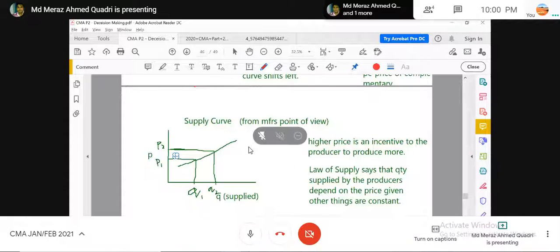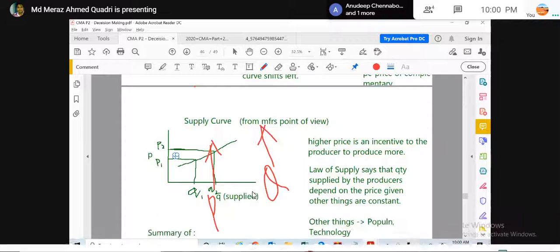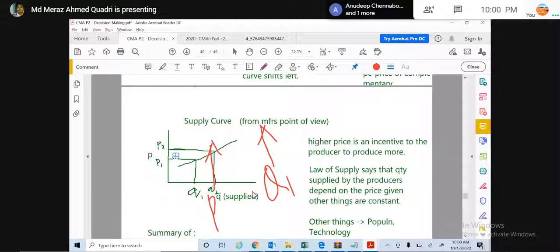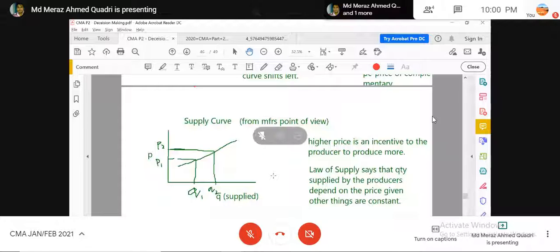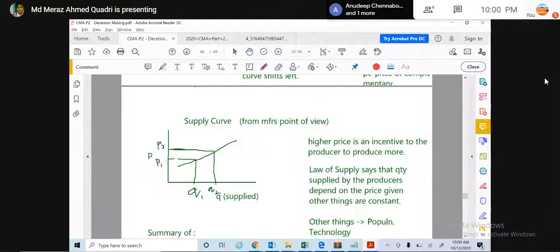Price has a direct relation. If the price is high, the quantity supplied will be high. If the price is low, the quantity supplied will be low, because nobody is willing to supply at a lower cost. So here, a high price is the incentive for the producer to produce more.